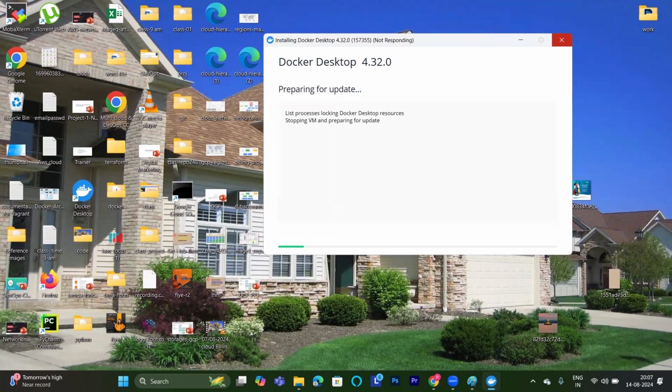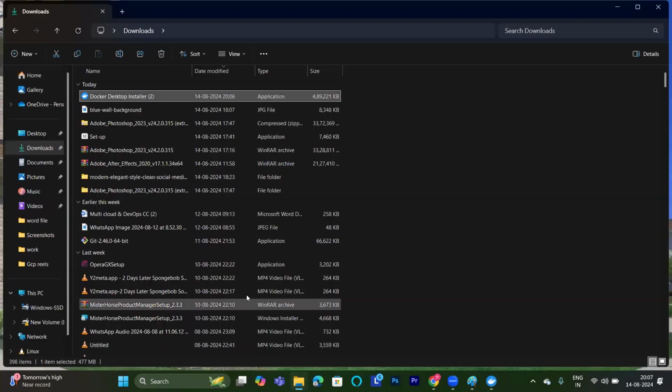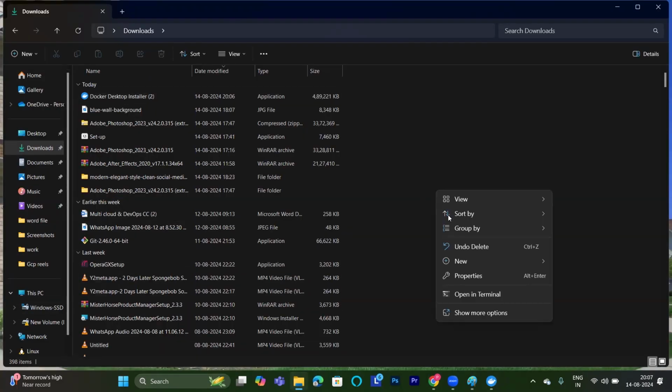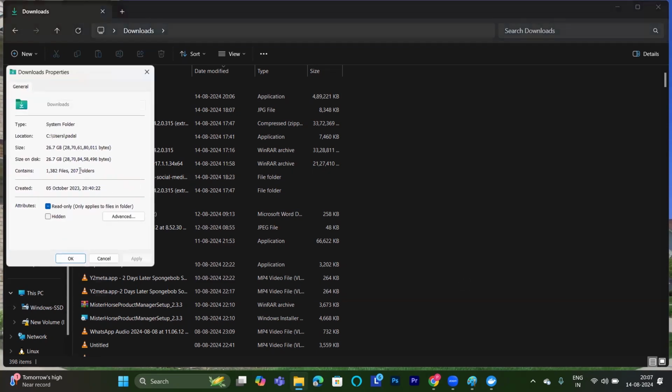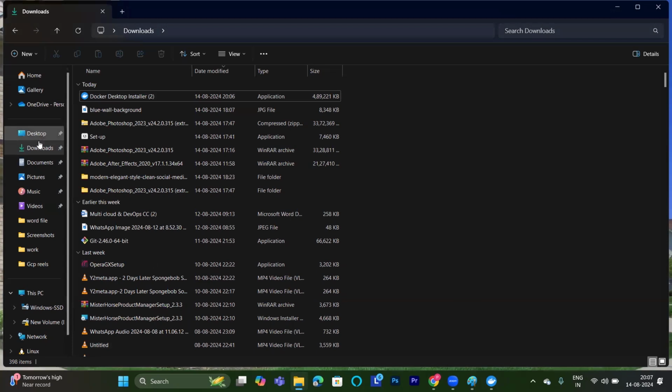And one more thing here, I forgot to mention this. Your C drive, wherever you are installing Docker desktop, it should have at least 20 gig free. What it should have? It should have at least 20 GB free. I'm talking about this drive here. So I'm going to this one here. If I go to the properties here, you need to check how much I have free. I have free here 26 point something.